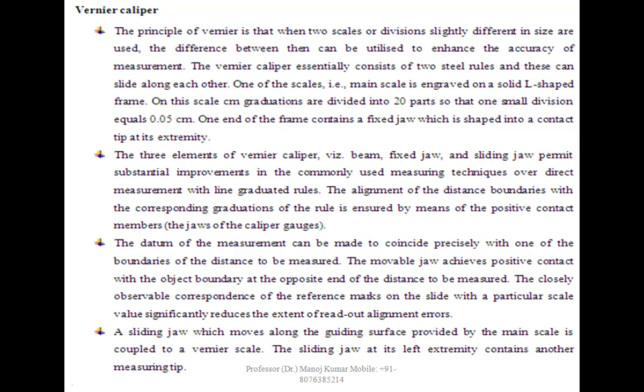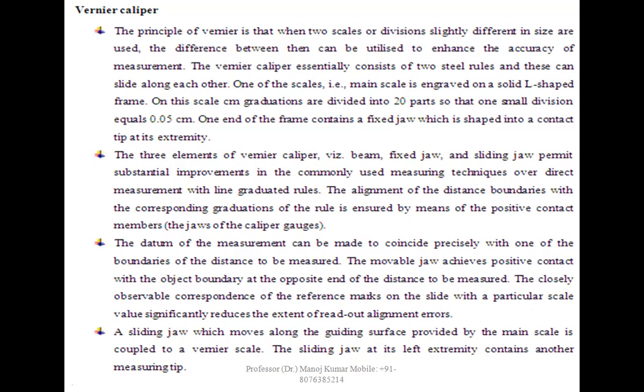The alignment of the distance boundary with the corresponding graduation of the rule is ensured by means of the positive contact member, the jaw of the caliper gauge. The datum of the measurement can be made to coincide precisely with one of the boundaries of the distance to be measured. The movable jaw achieves positive contact with the object boundary at the opposite end of the distance to be measured. The closely observable correspondence of the reference marks on the slide with a particular scale value significantly reduces the extent of the readout alignment errors.